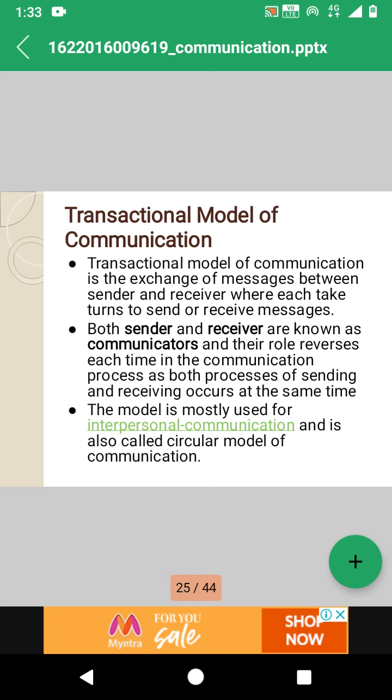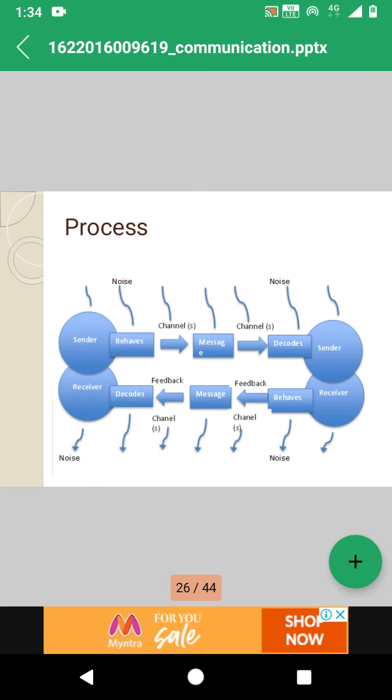Both sender and receiver are known as communicators and their roles reverse each time in the communication. So here in the transactional model, the roles of sender and receiver interchange. The model is mostly used for interpersonal communication and is also called a circular model of communication. The process of this model looks like this.